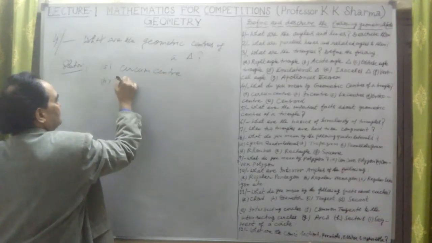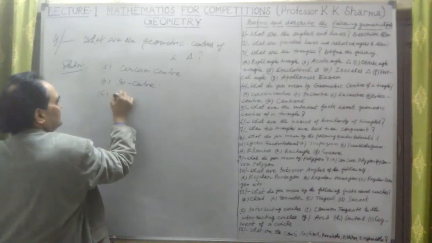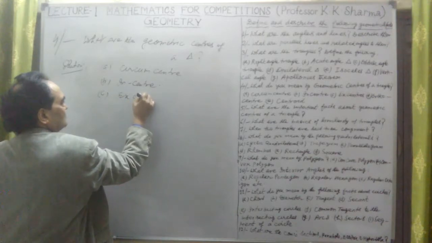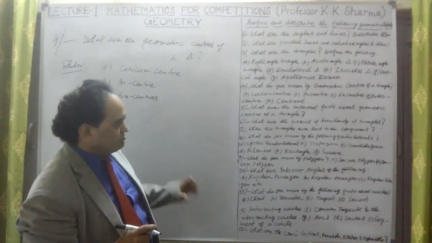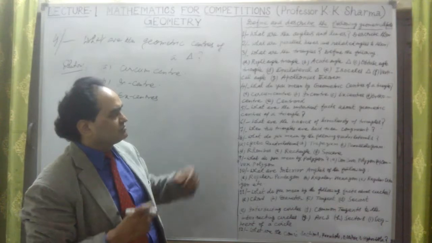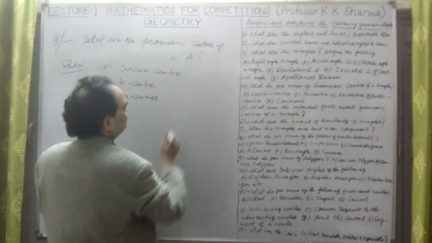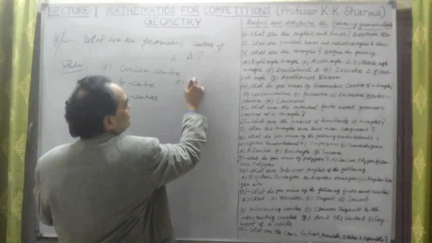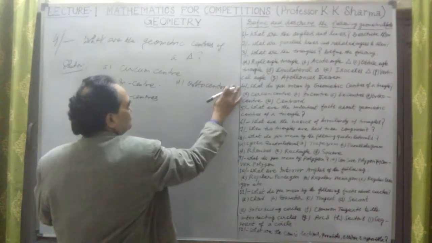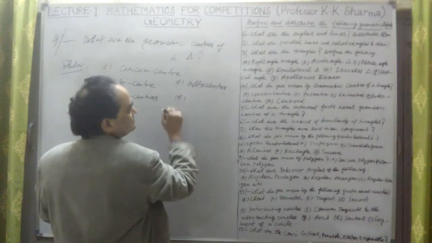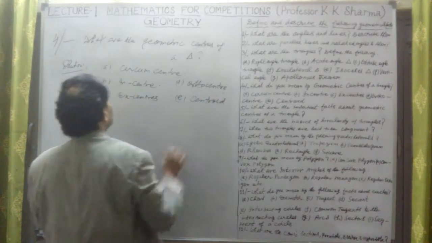Circumcenter. The B point is incenter. And the C point is excenters. These types of centers, and centroid is also there. B is the incenter, C is the excenter. D point is the orthocenter. E point is the centroid here. Let me now talk about these 5 points.